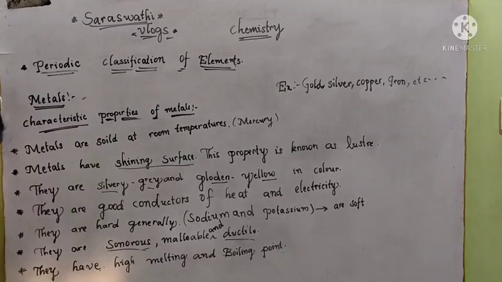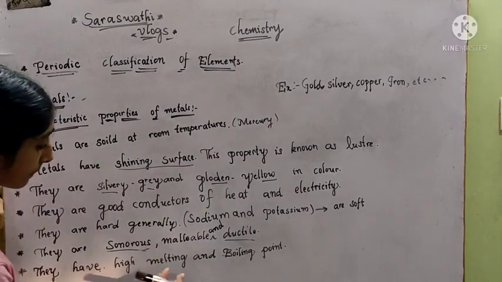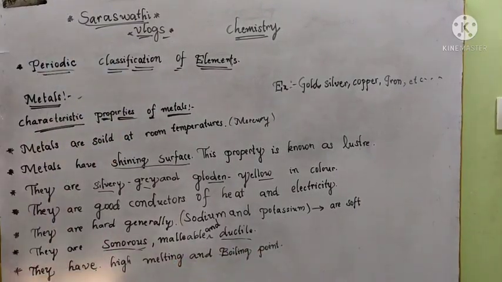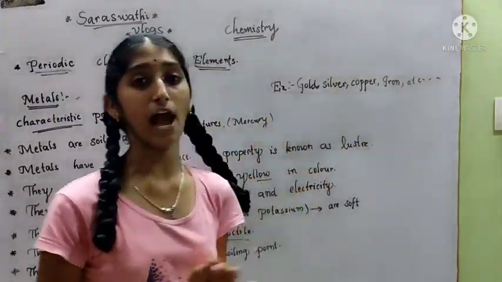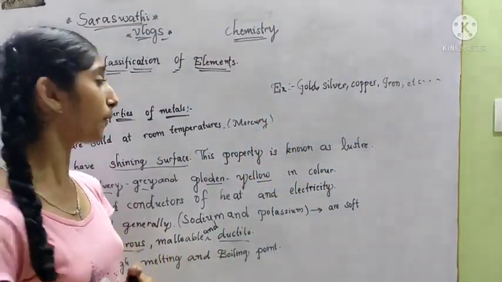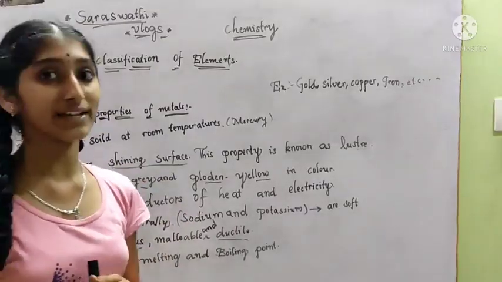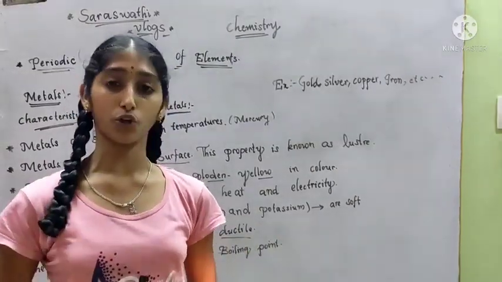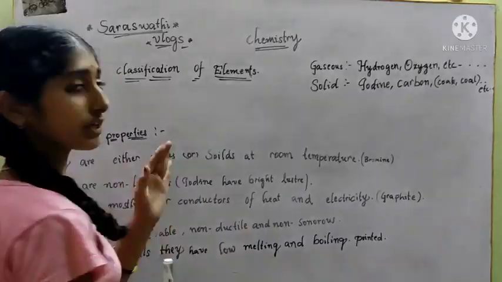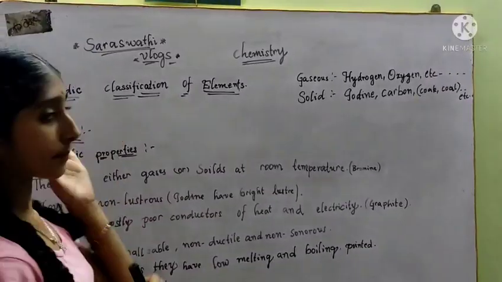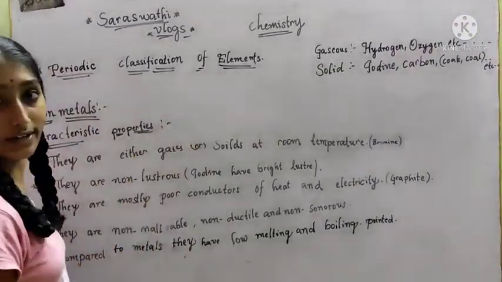Next, they have high melting point and boiling point. Yes, all these metals have high melting points and boiling points. So the metals topic is completed. Next, we go to the topic non-metals. So now we'll discuss non-metals, their characteristics.